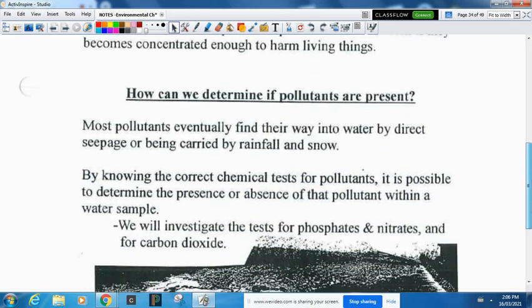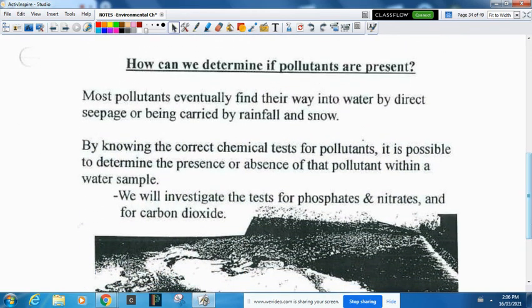Now, how do we figure out if pollutants are present? The easiest way is to go and test the water source nearby. Basically, all pollutants eventually end up in water. Okay. Now, if we know the test for pollutants, we can determine how much of that there is. You could test in a lake or a stream. You could test it in the snow or the rain. You could test it in the groundwater, and that's where you'll find pollutants if they are present, because they always flow that way.